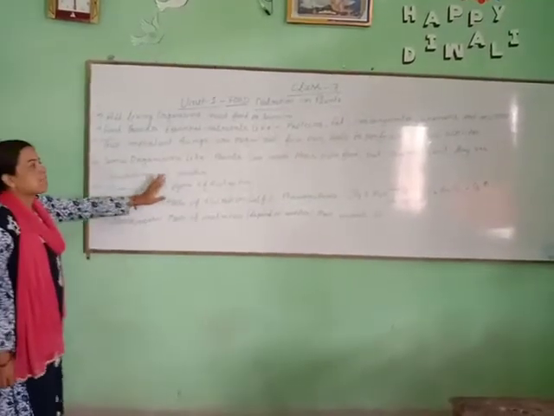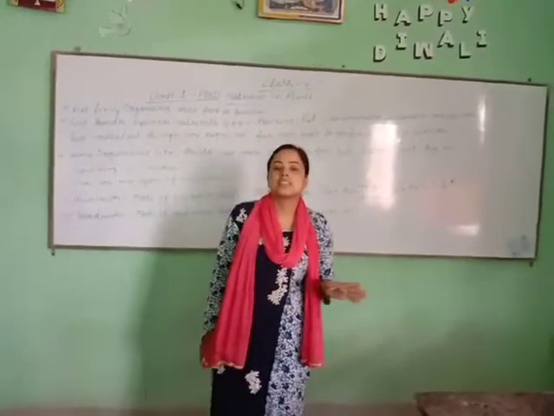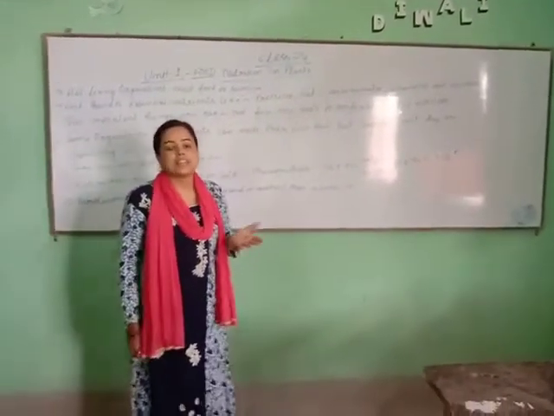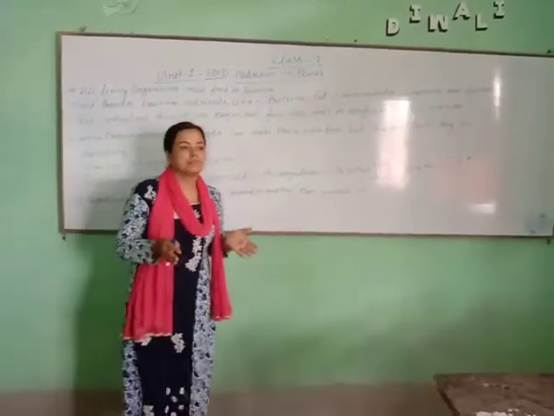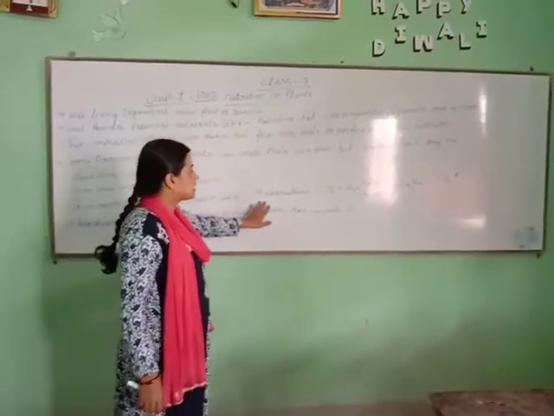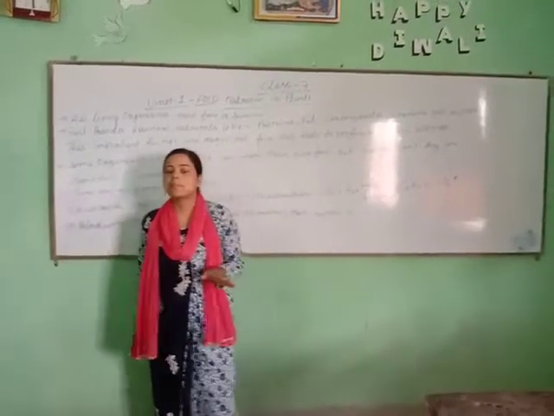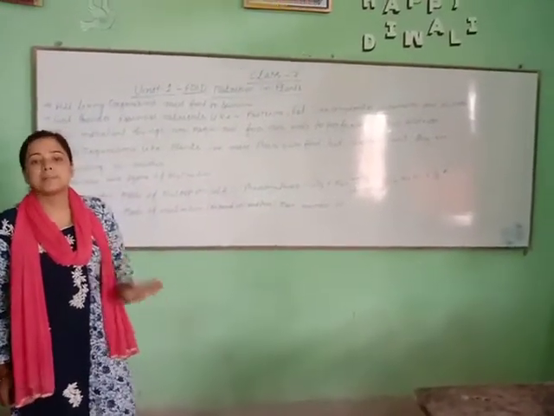Some organisms like plants can make their own food. Plants are autotrophs. Autotroph means self. They are the only ones that make their food by themselves. One important thing in this is photosynthesis. Photosynthesis is the process by which plants make their food.